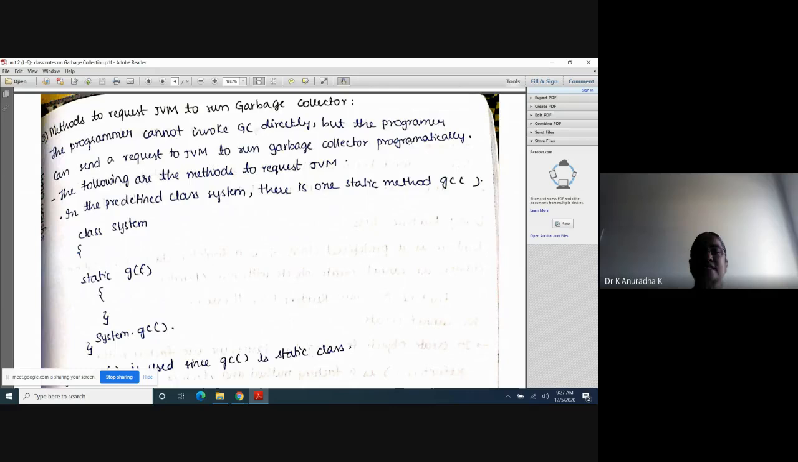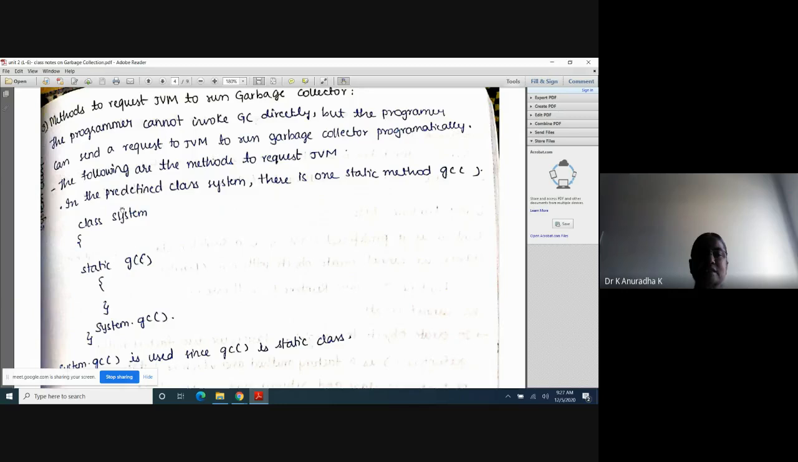So how do we request JVM to run the garbage collector programmatically? There are 2 ways to request JVM to run the garbage collector. First one is using the System class. Second one is using the Runtime class. First I will explain how to request JVM to run the garbage collector using the System class.